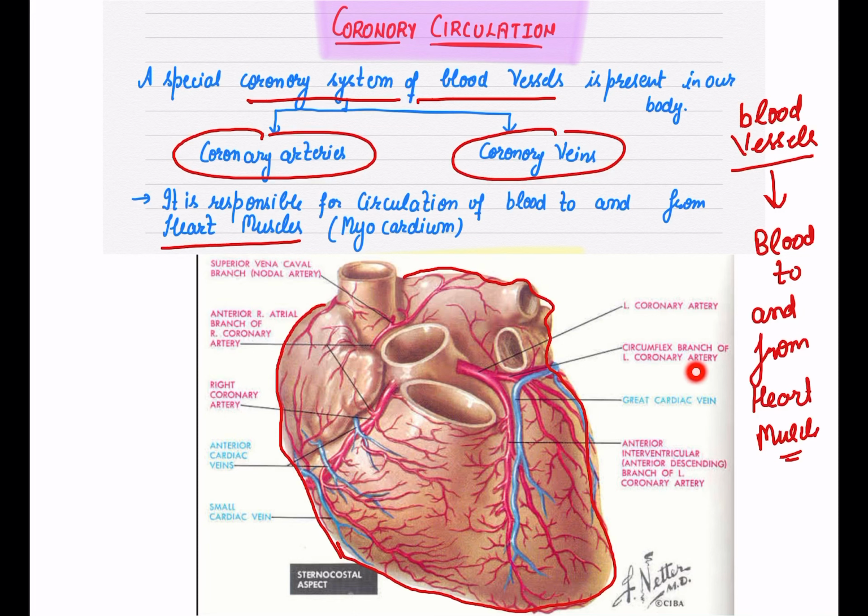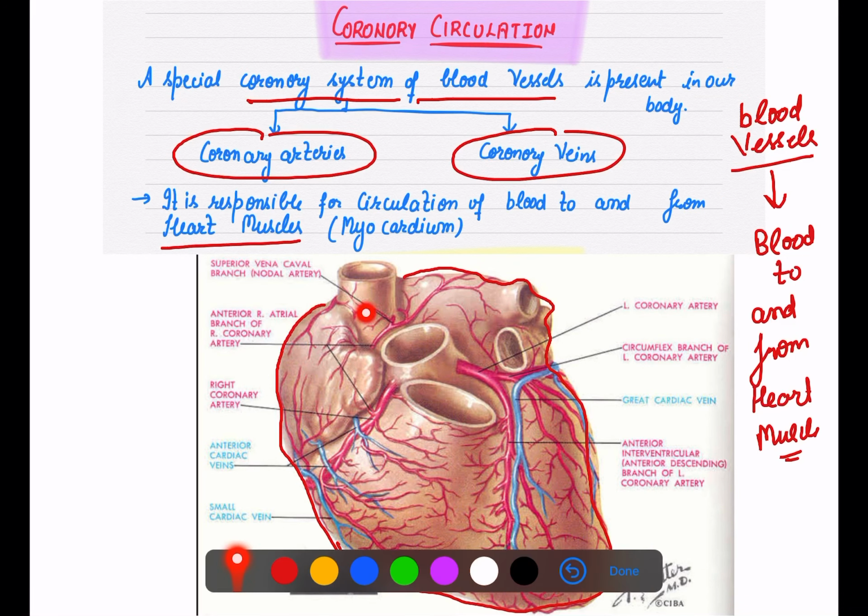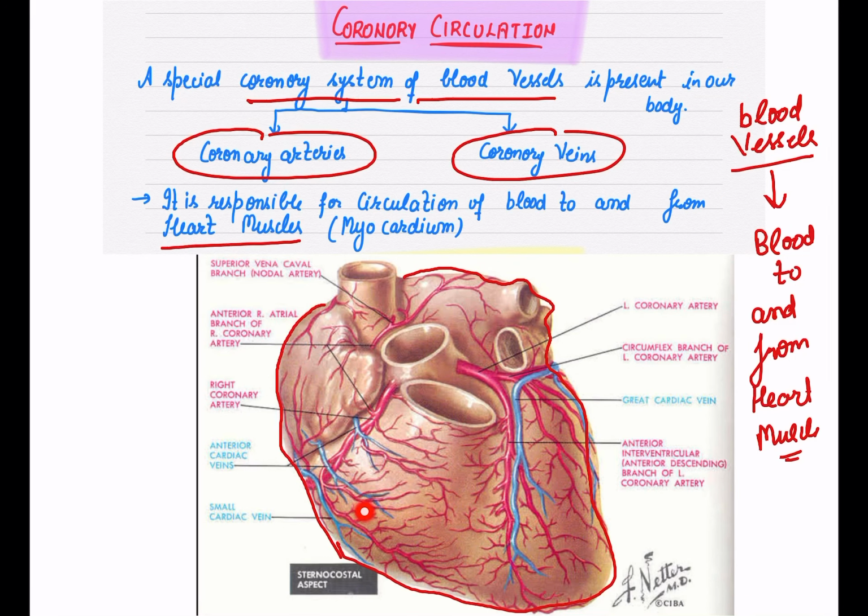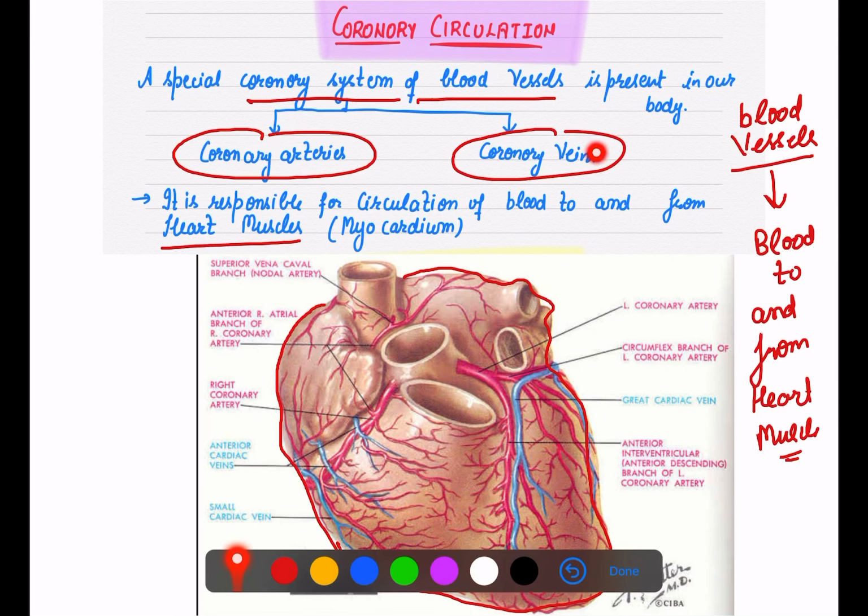So coronary artery. Then they have coronary veins. Look at these blue color veins. These are our coronary veins, right? So on the heart muscles, there are coronary arteries and coronary veins which circulate blood to and from your heart muscles.